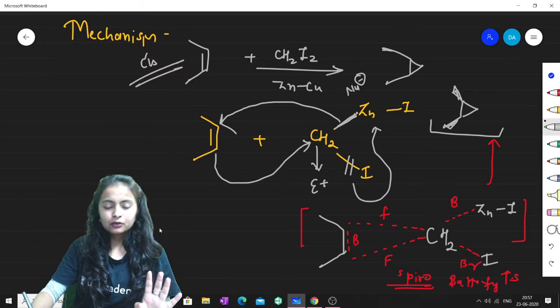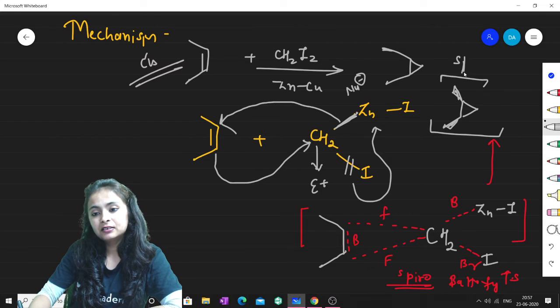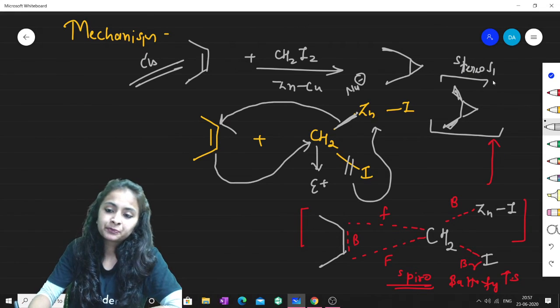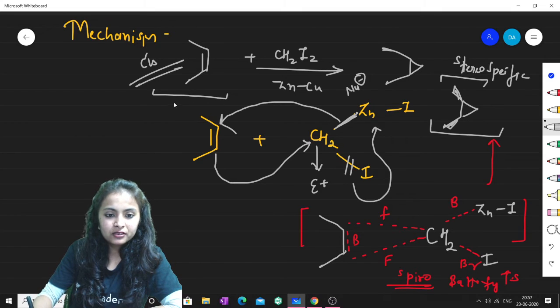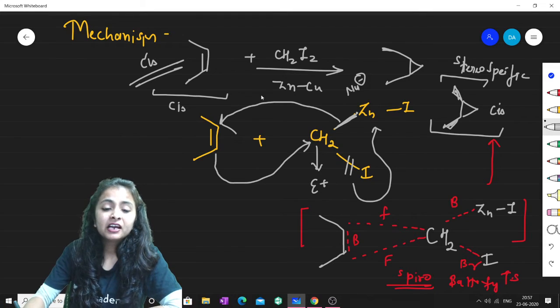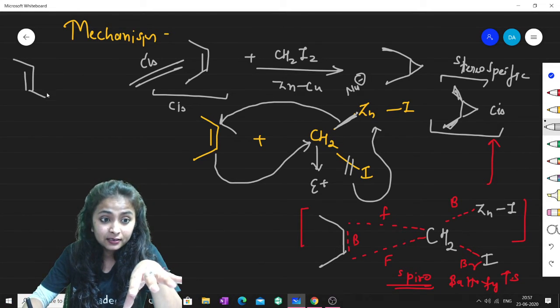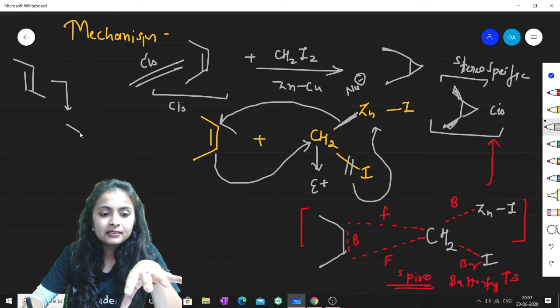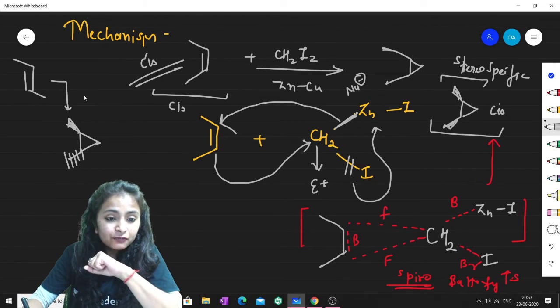Therefore we call this stereospecific. Because this was cis, the product which was generated is cis only. If in place of cis I had taken trans, then the product would be trans cyclopropane only.